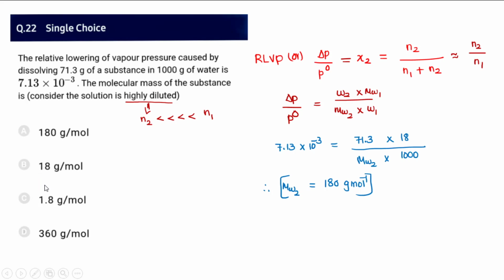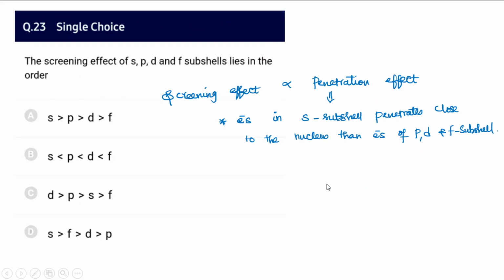And RLVP is given, relative lowering of vapor pressure. Data is 7.13 × 10^-3. The molecular mass of the substance is asked for, and they have given the non-volatile solute weight and the solvent mass. So we substitute and get 180 gram per mole. It's a direct formula. So 180 gram per mole is the answer.